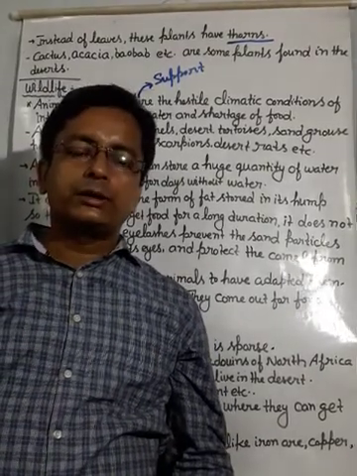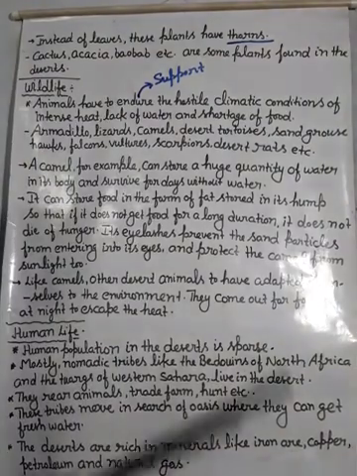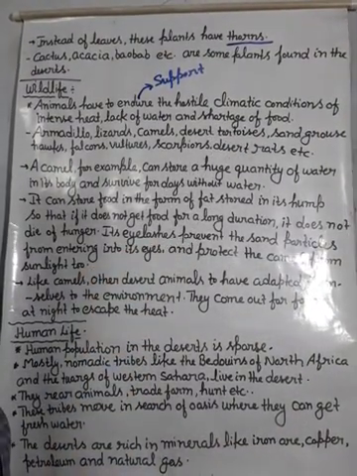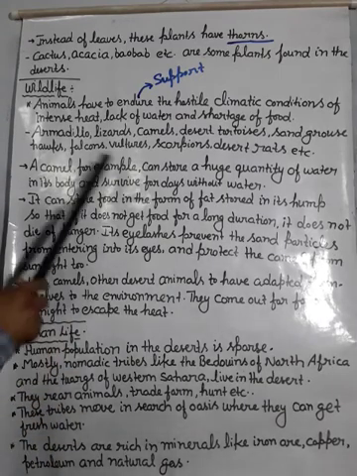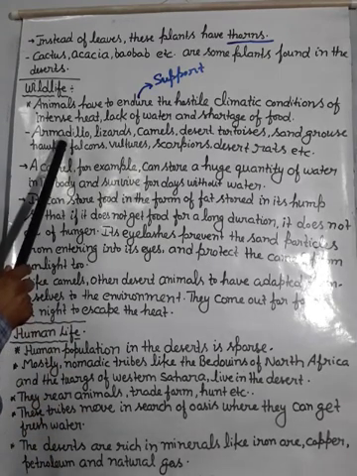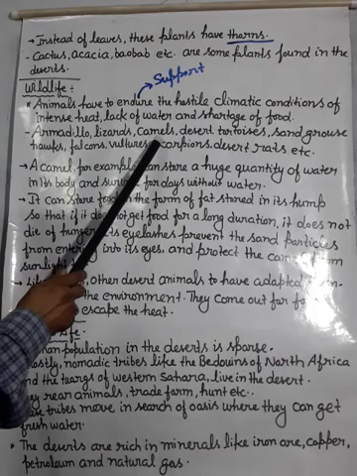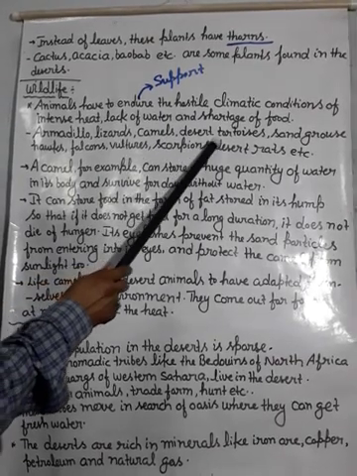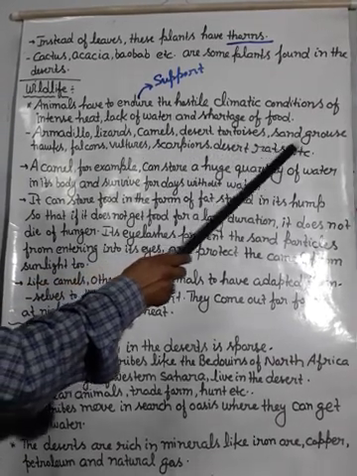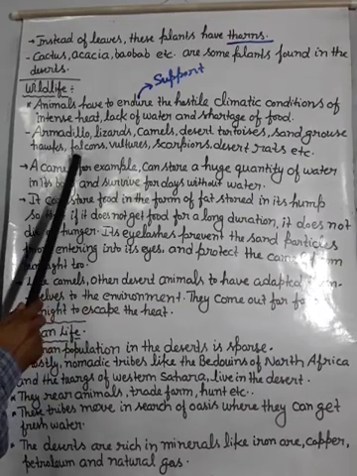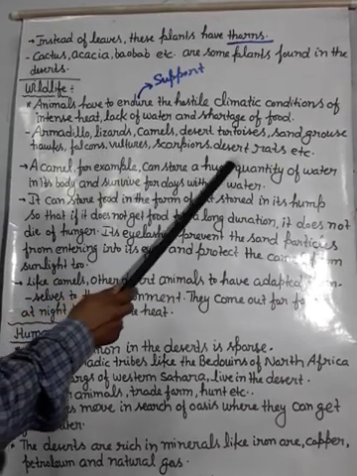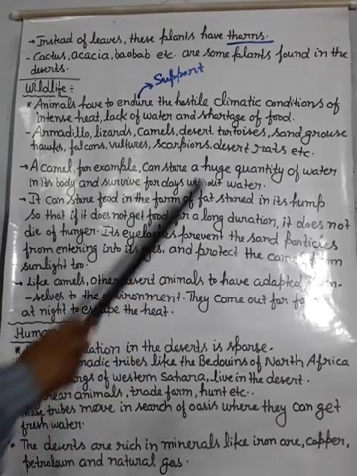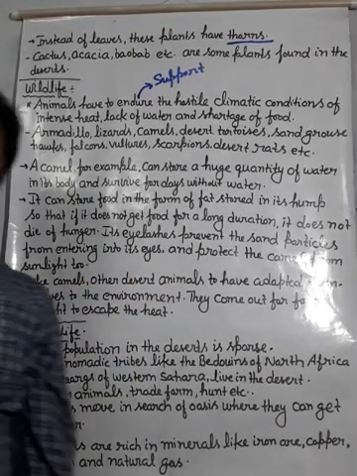Many animals eat leaves and grass, and by having them they survive. Some animals are armadillo, lizards, camels, desert tortoise, sand grouse, hawks, falcons, vultures, scorpions, desert rats, etc. They are found in the desert region.